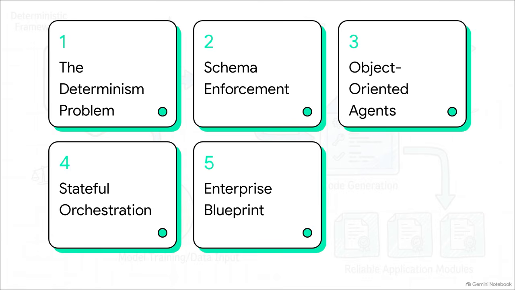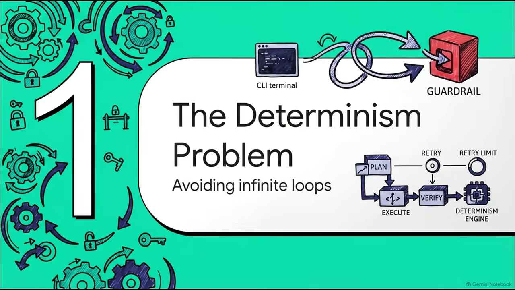First, the AI determinism problem. 2, token and schema enforcement. 3, compiling and object-oriented agents. 4, stateful orchestration and repair. And finally, number 5, the enterprise strategic blueprint. Okay, let's jump straight into section 1, the AI determinism problem.